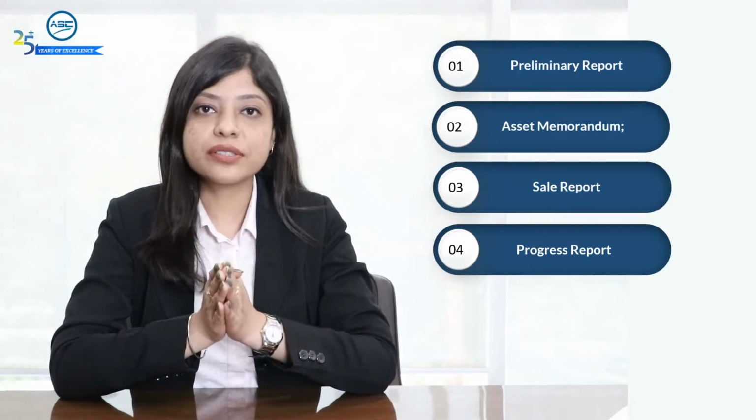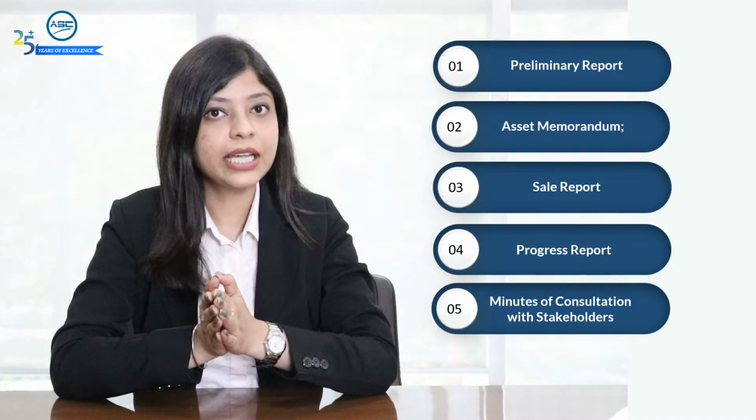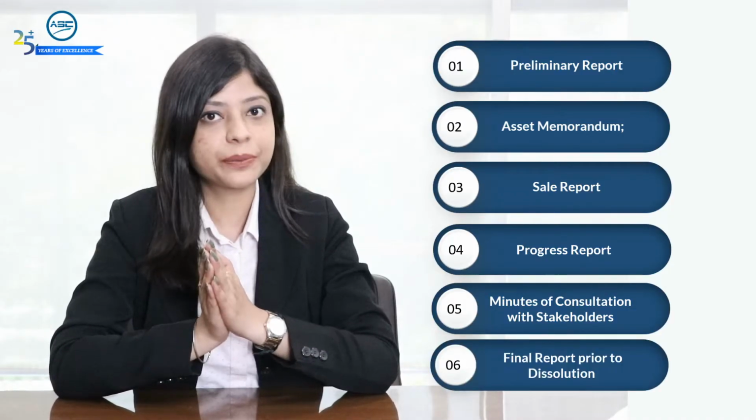There are certain reportings to be made by the liquidator to the adjudicating authority, such as preliminary report, asset memorandum report, sale report, progress report, minutes of the stakeholders consultation committee meeting, and final dissolution report.